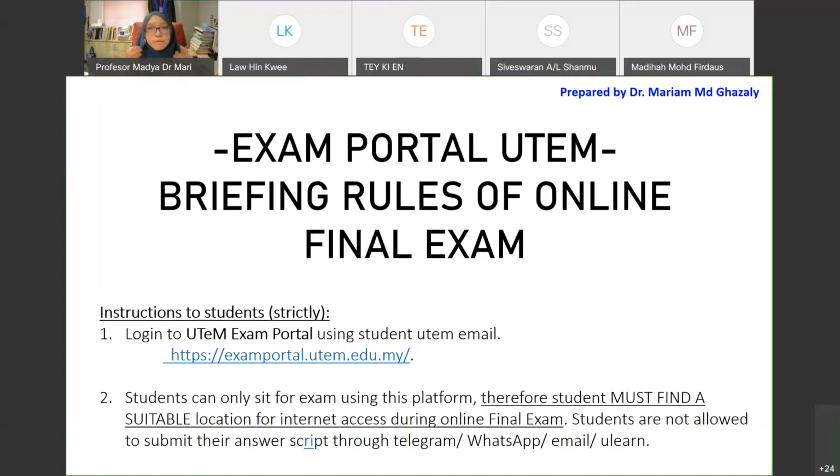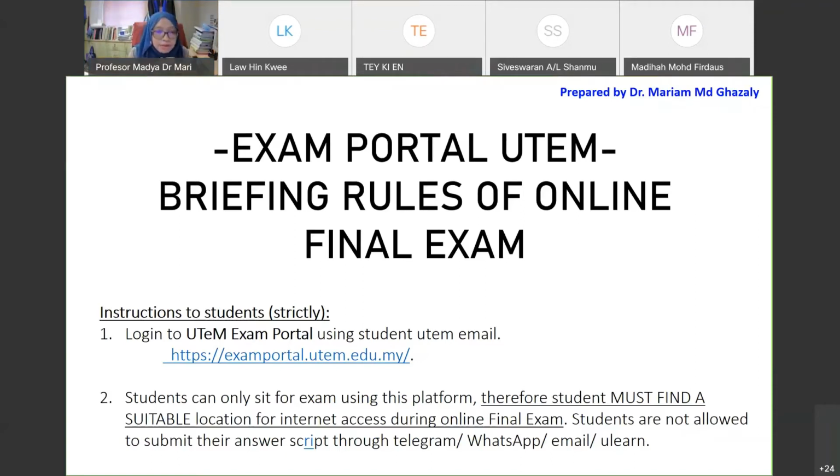We talk about the worst case scenario. At your home, normally the internet is good, but just in case it is weak or not accessible, make sure that in your family you have a few people using different data, for example Cellcom, Maxis, or Wi-Fi and so on.